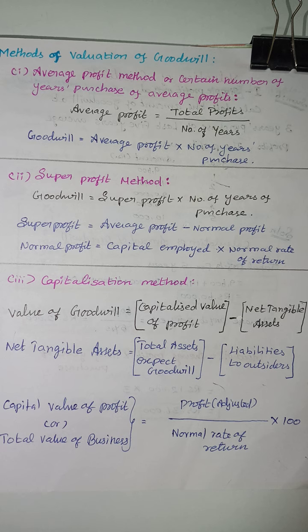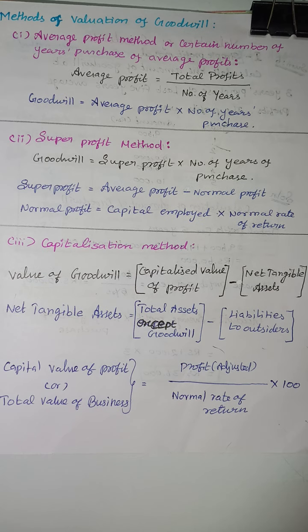We already know what tangible and intangible assets are. Net tangible assets equal total assets except goodwill, minus liabilities to outsiders. This is the formula for net tangible assets.